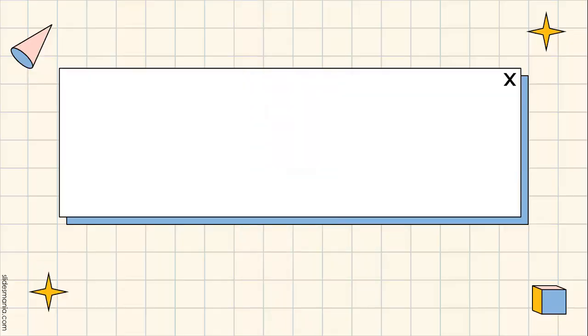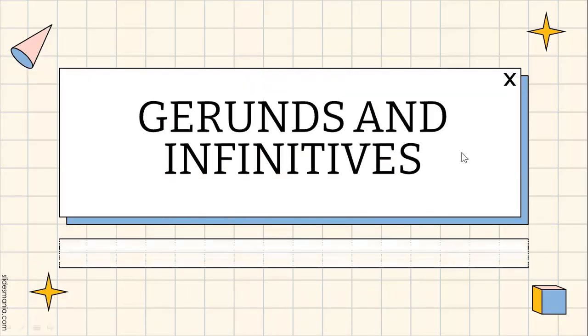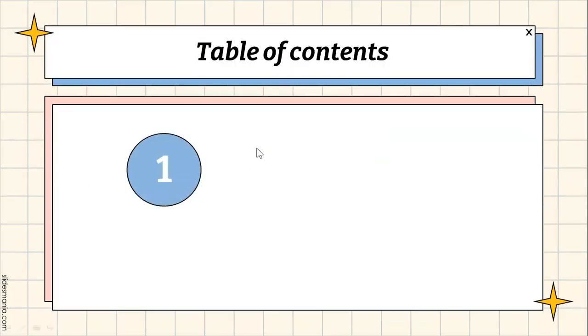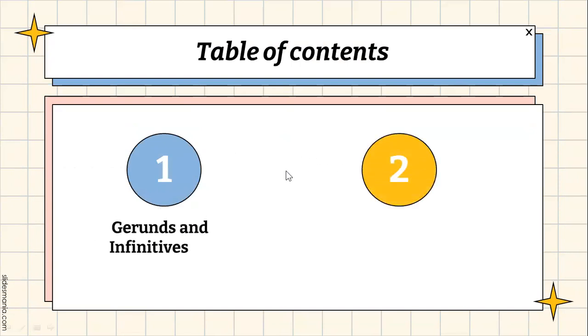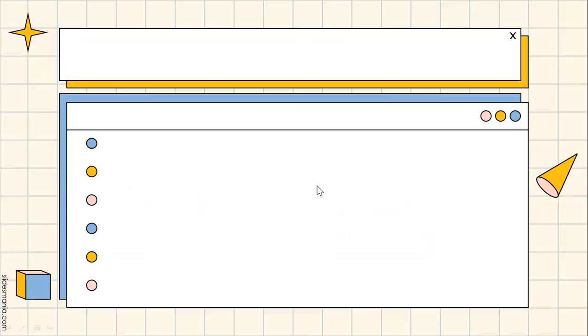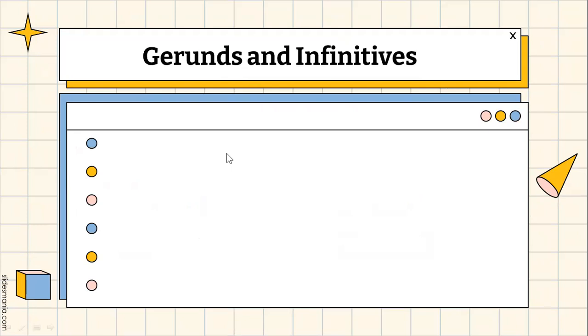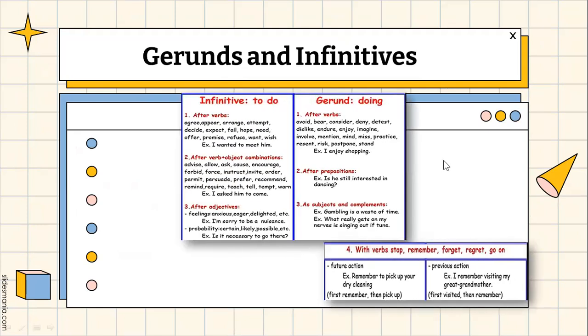Today my topic is Gerunds and Infinitives. This is our second week of the course. Now our contents are: firstly we will learn gerunds and infinitives, secondly we will learn request and permission. Now let's look at gerunds and infinitives.